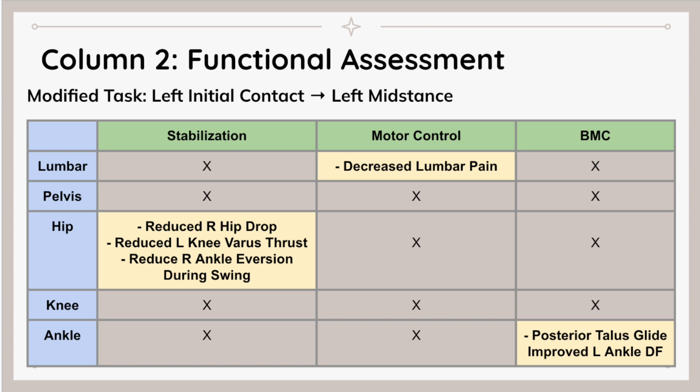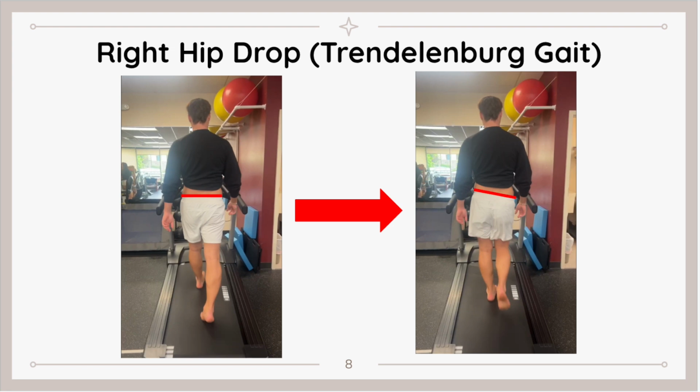at the hip, reducing right hip drop, reducing the left knee varus thrust, and reducing the right ankle eversion during swing. Motor control helped at the lumbar by decreasing lumbar pain, and a BMC worked at the ankle. The posterior talus glide improved left ankle dorsiflexion. We added some pictures so you could visualize what we observed.